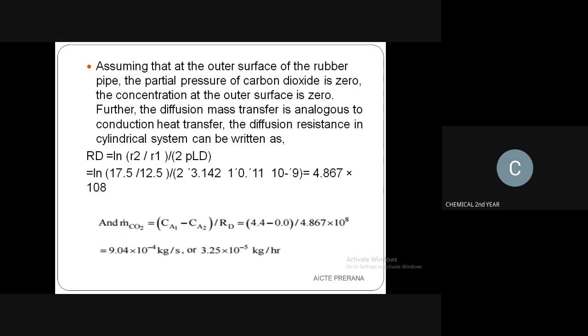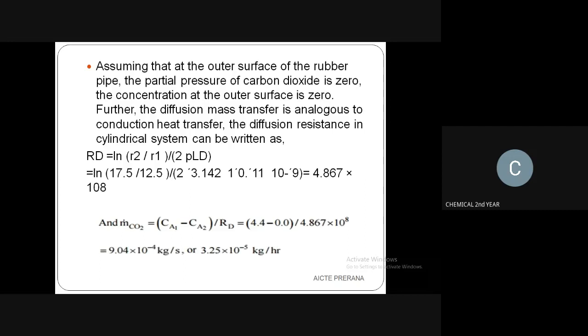The diffusion resistance in the cylindrical system can be written as, we have already seen this formula in the last problem itself. That means the resistance diffusivity, that is Rd, is equal to ln of R2 divided by R1, divided by 2 into pi into length into diffusivity. Here they have written it in inches. You can also write it in centimeters or meters, whatever you want. Convert it and you can write it.